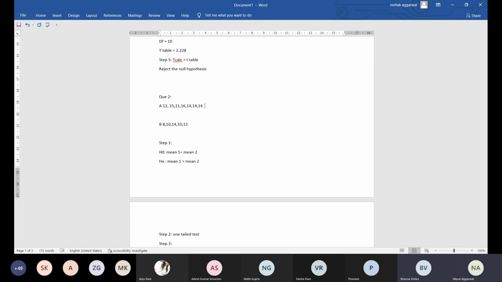Fine. So if we calculate x1 bar, what is the value of x1 mean? 21. Yes, sir. Then it will be 12 plus 15 plus 11 plus 16 plus 14 plus 14 plus 14 divided by 7. So that comes out to be 21. So it is 14, sir. 14, 14 and 16. Once again, check the data. It is 12, 15, 11.